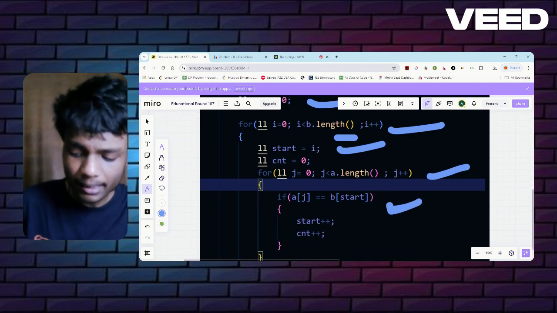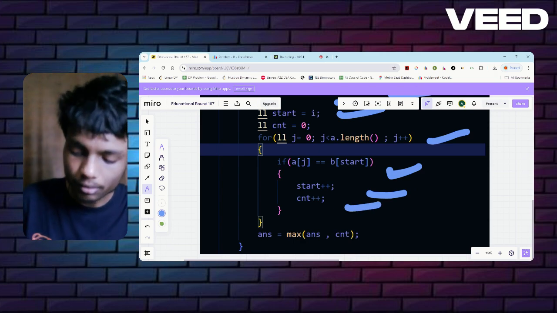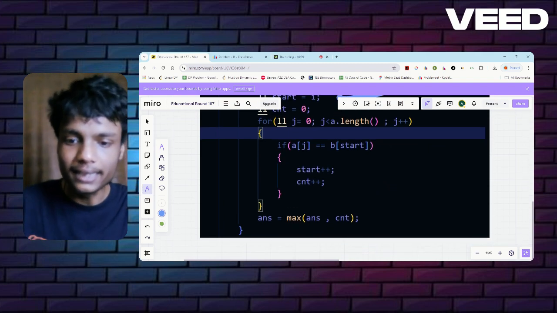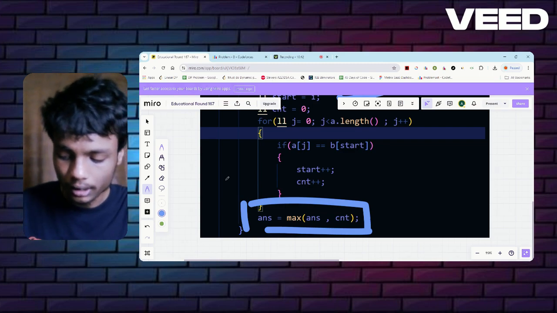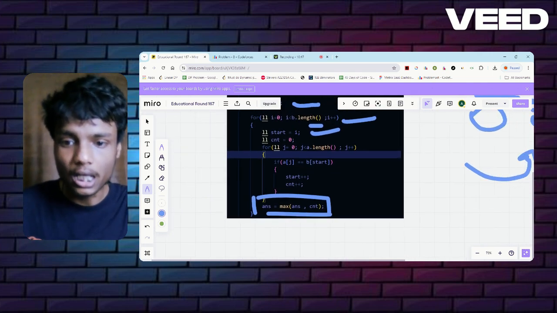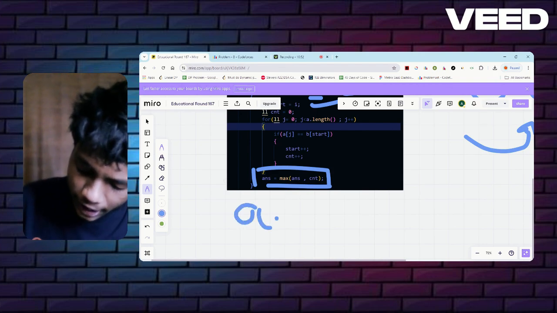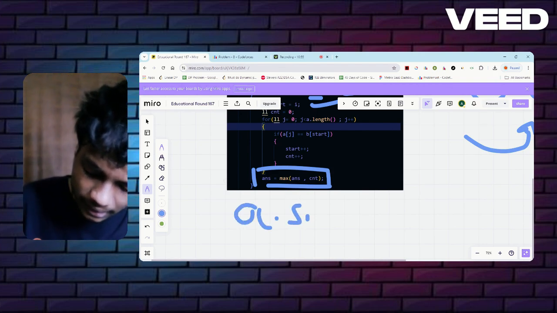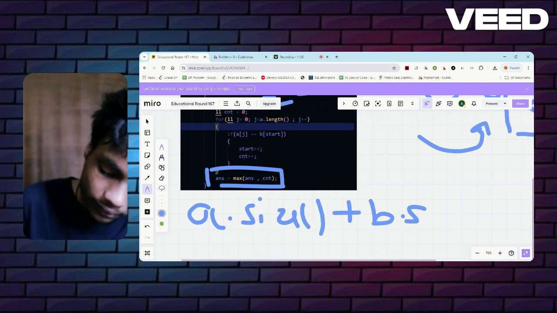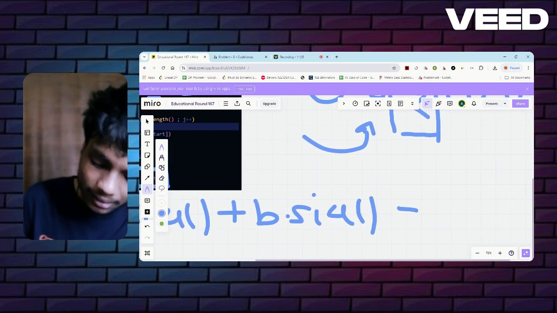If I find the same character, simply increase the value of start and increase the value of count, which means it is a common character between both strings, and at the end simply return the max of all. Here the max of all is 2 in this case. And at last, what will be my answer? I want to print simply A.length, or A.size, plus the length of B minus my answer.